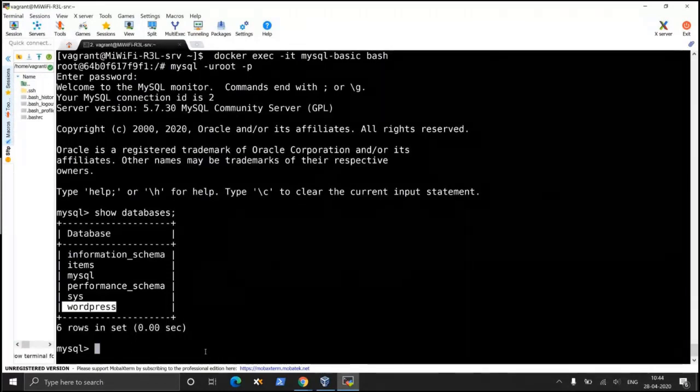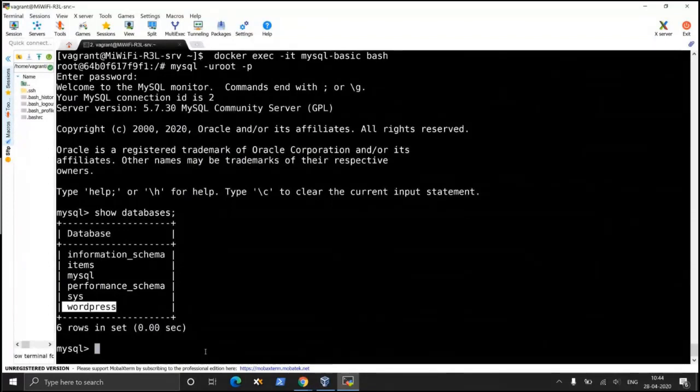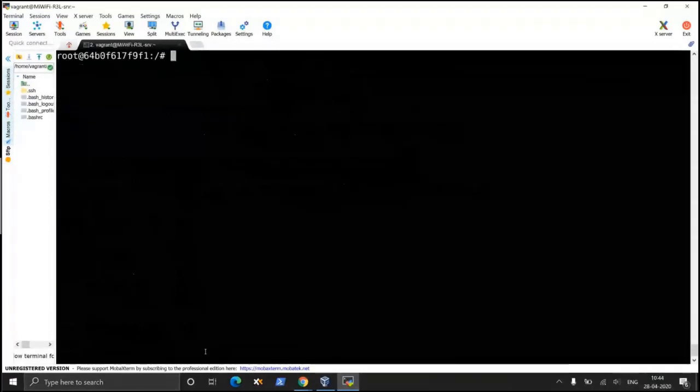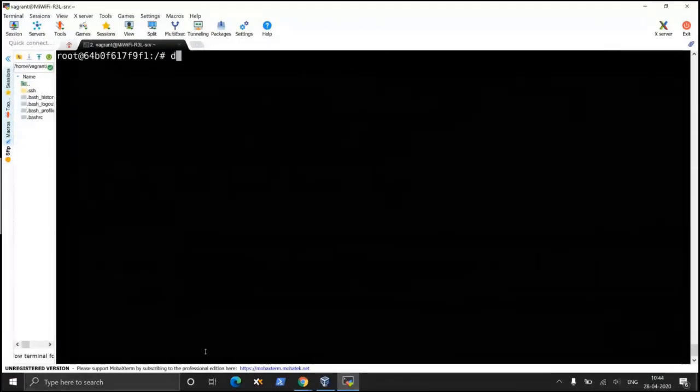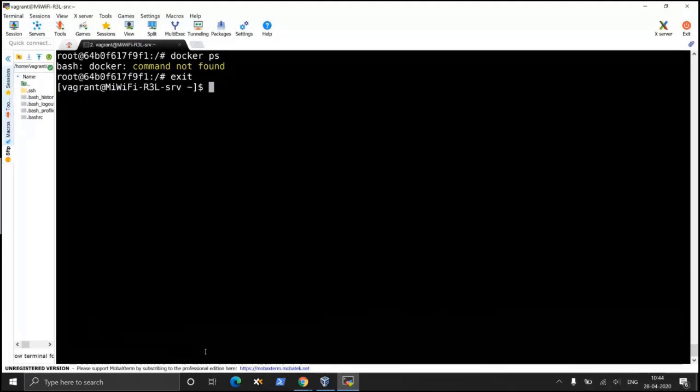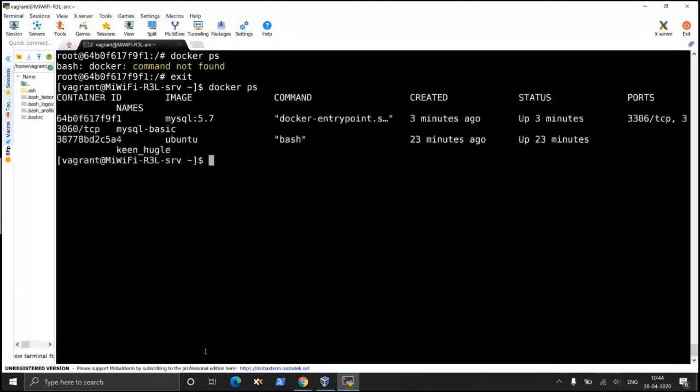Okay, so that being said, I am going to do a Control D to log out, and I'm going to do a docker ps to find out what containers are running. I'm still in the container. Now docker ps. So I can see there are two containers running.